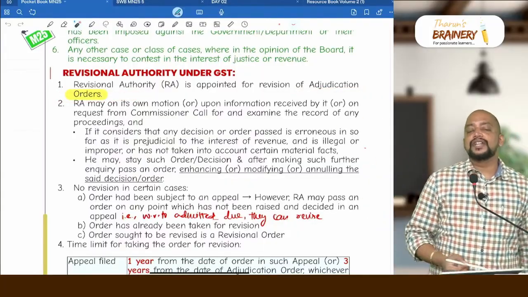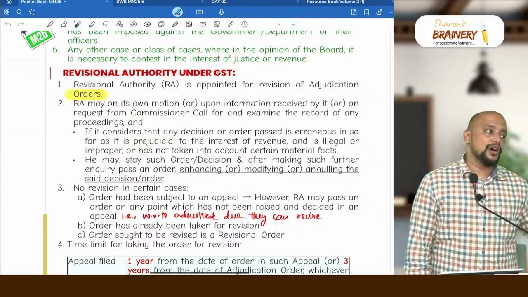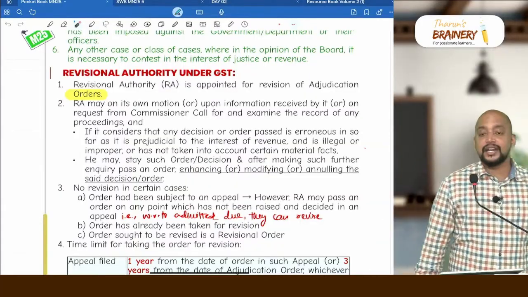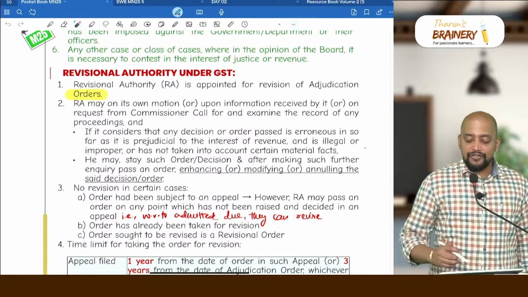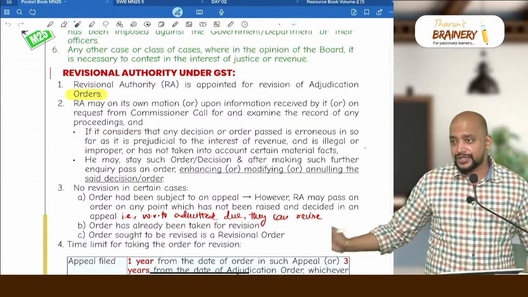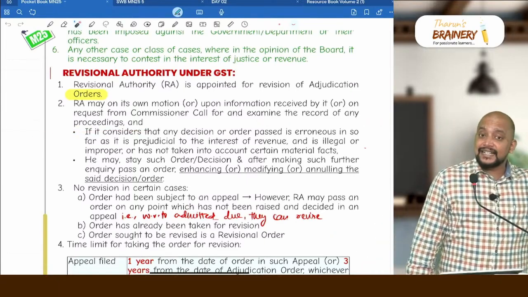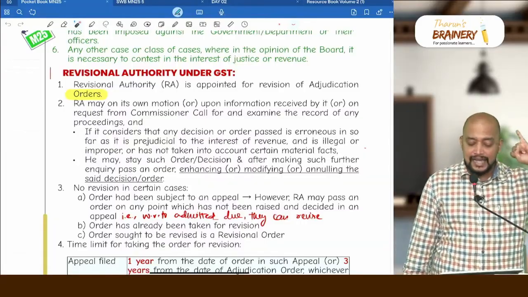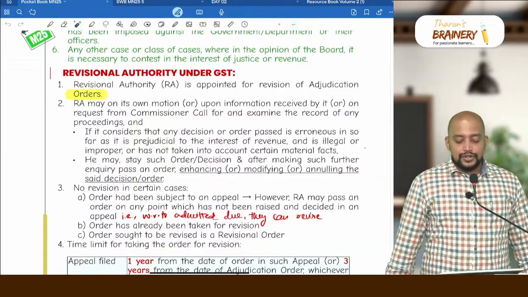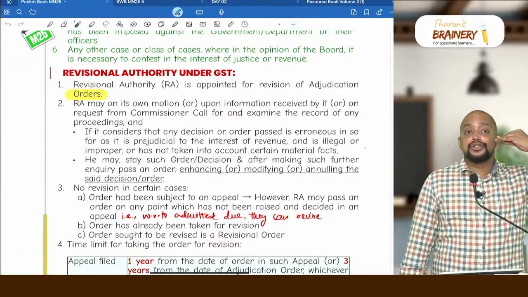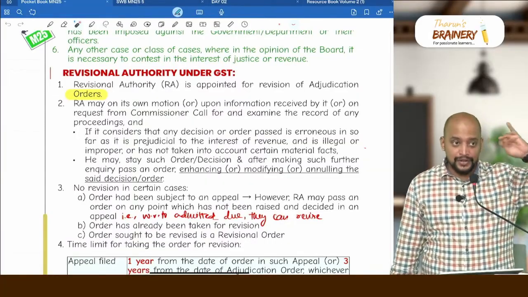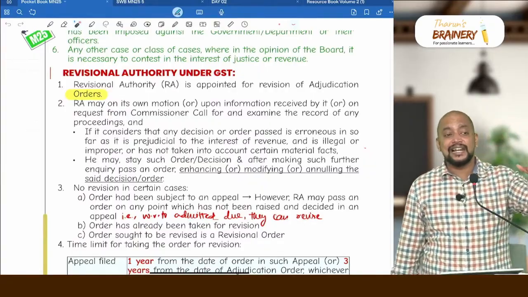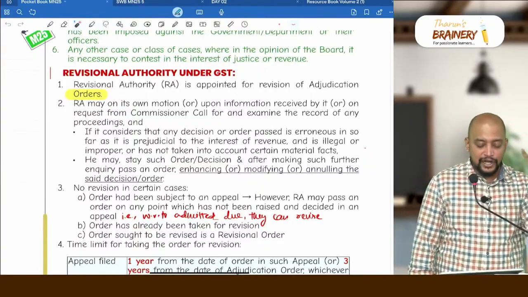And how can they do the revision? Either on its own motion, so voluntarily they can take it up, or based on the information received by it, or based on the request from the commissioner, call for and examine the record of any proceedings. And if they consider that the decision given in that order is, point number 1, erroneous insofar as it is, point number 2, prejudicial to the interest of revenue, or is, point number 3, illegal or improper.